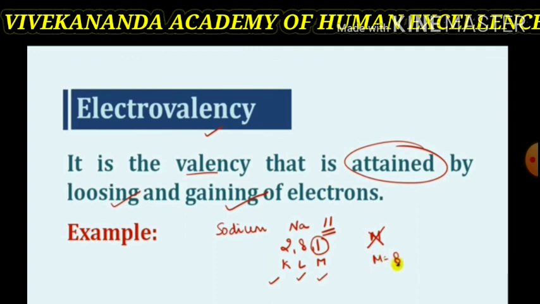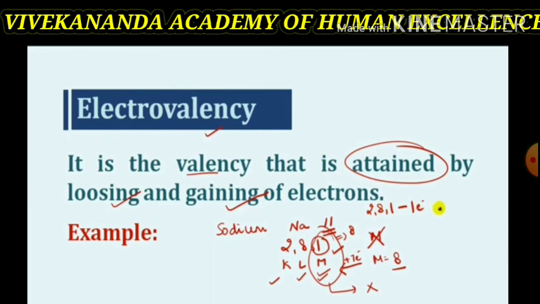Thus, by losing 1 electron, it can attain its octet, that is 2, 8. And after losing, it forms Na+ ion with electronic distribution 2, 8, which will be more stable than that of the sodium atom, which is in the gaseous state or ground state.